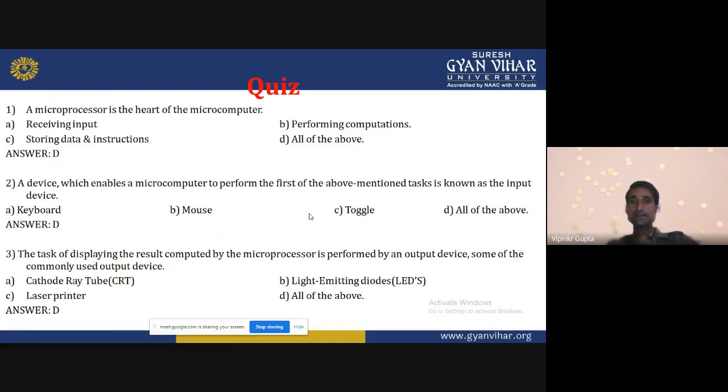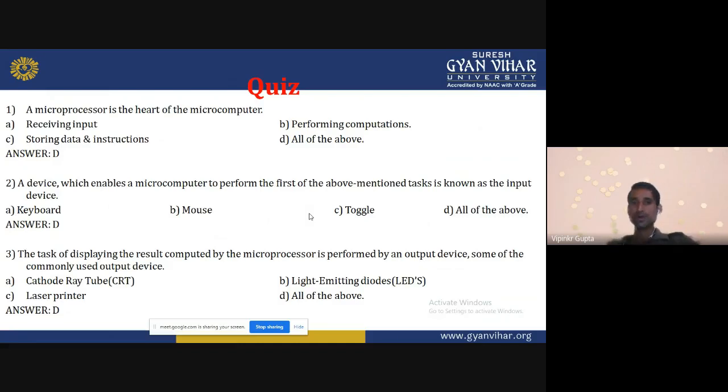So which device is used as an output device? Cathode ray tube? Yes, CRT is used. In the previous days, when you had a CRT, that would display whatever we provide as input. Suppose that I am typing something using the keyboard, the same will be displayed on the CRT.